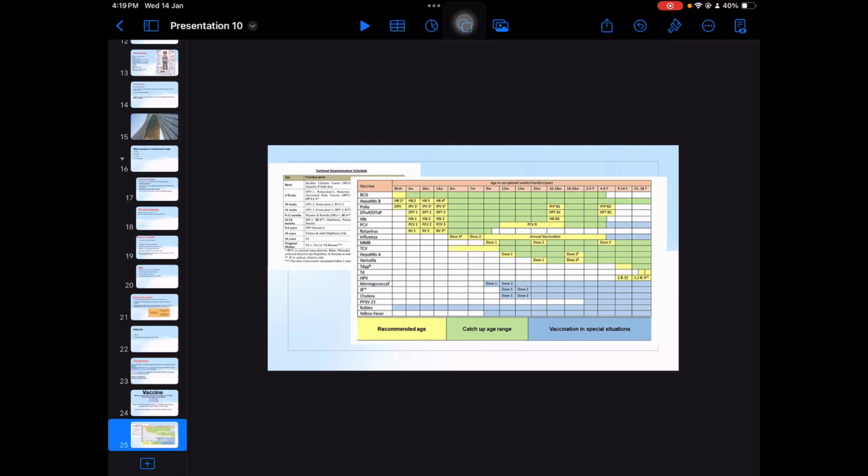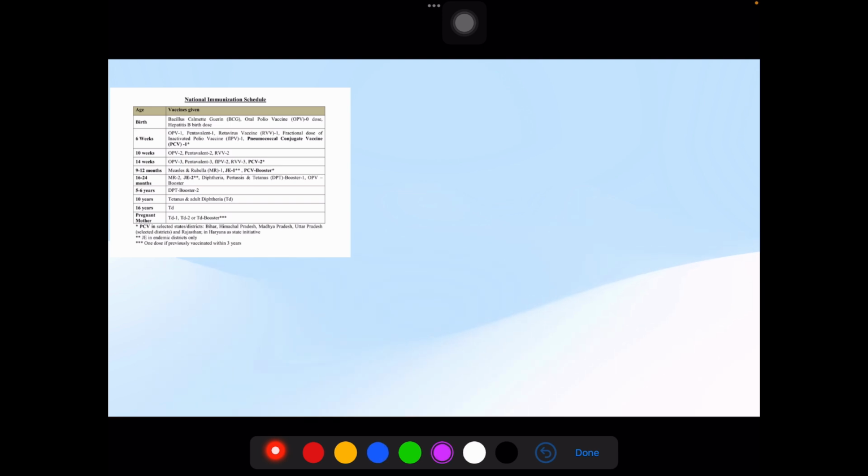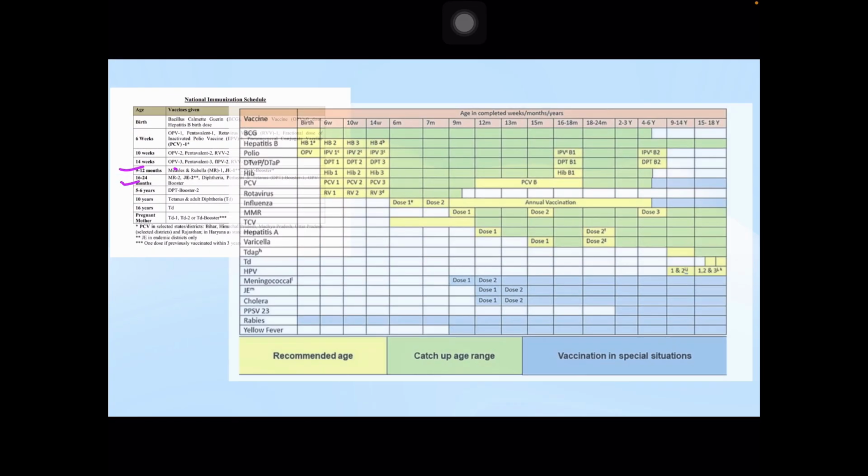So here is the vaccination schedule in India. We give MR first at 9 to 12 months, and MR2 at 16 to 24 months. But Nelson says the 2 doses should be given after 12 months of age because seroconversion is less. So let's see the IAP schedule.